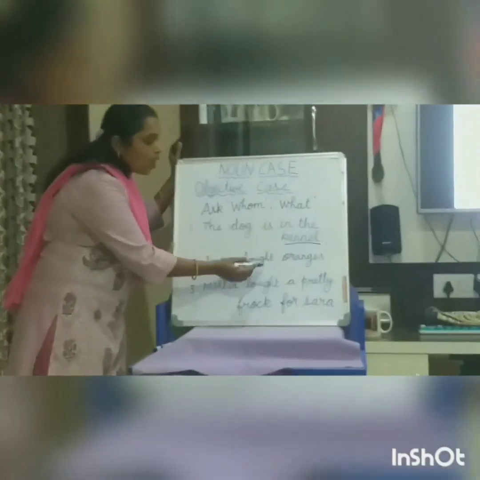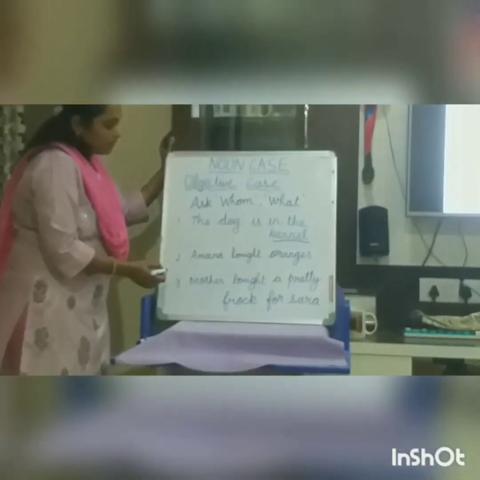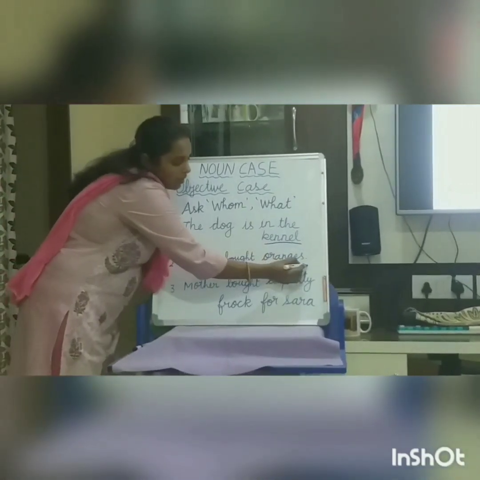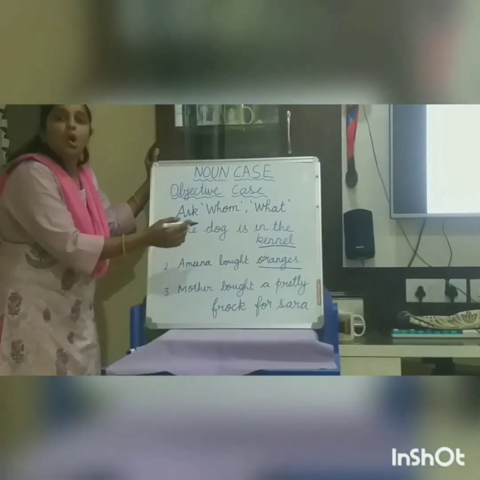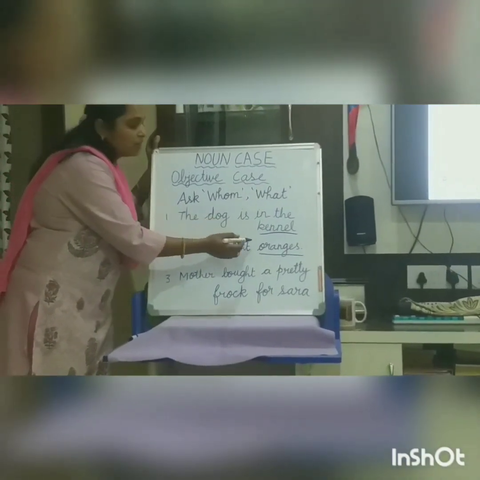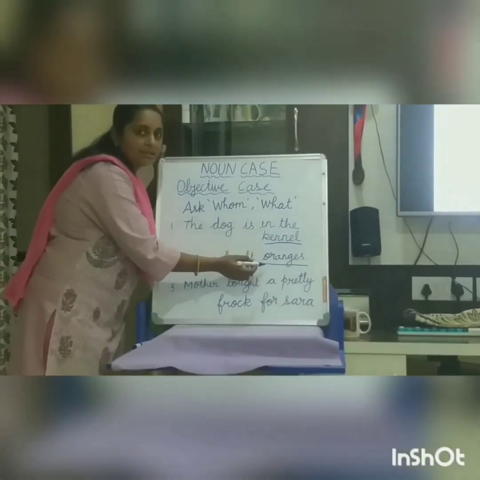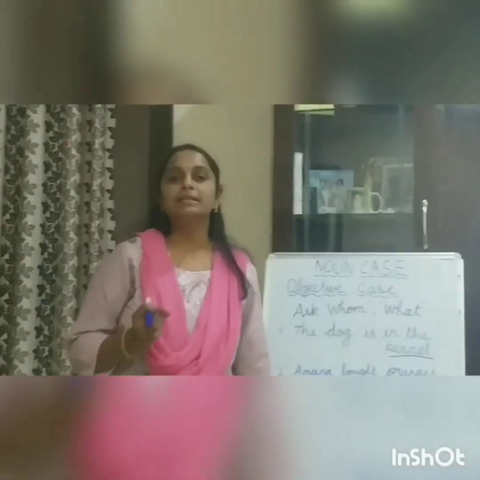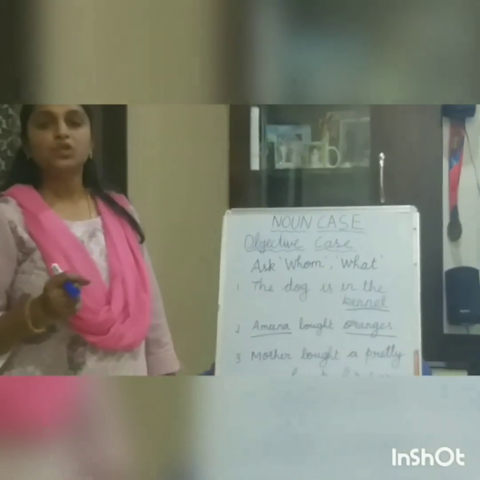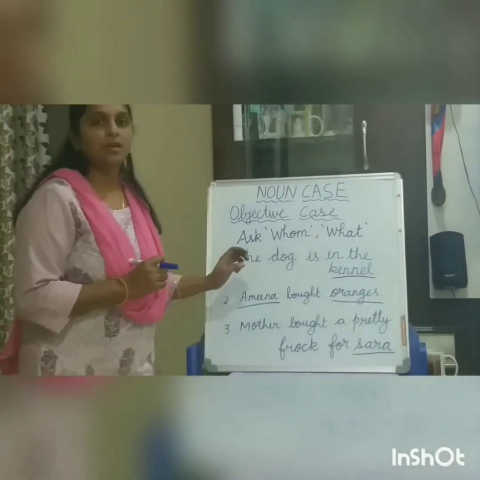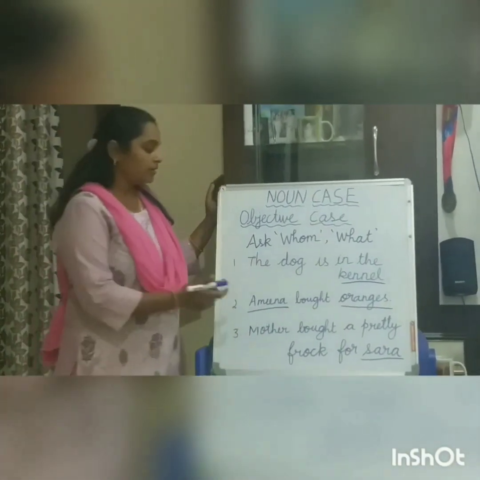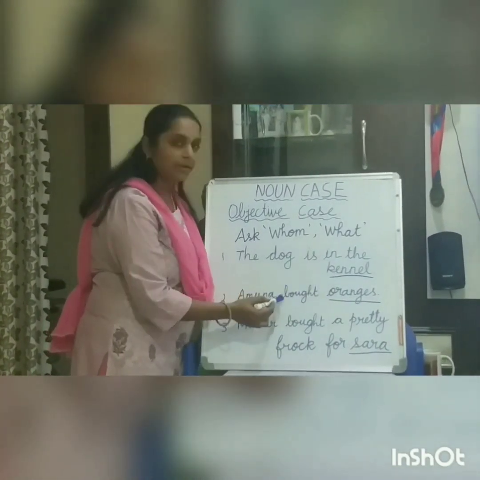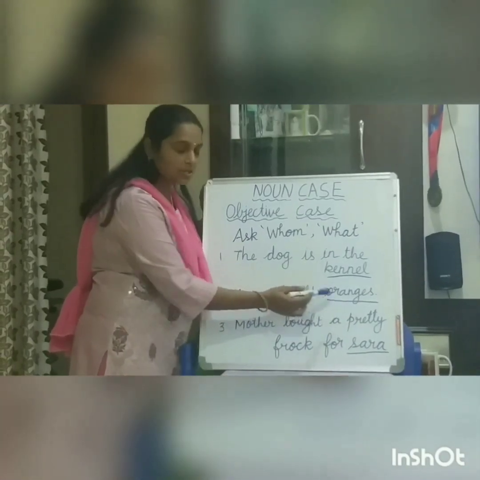Now Amina bought oranges. Here Amina bought what? What did she buy? She bought oranges. So that is object. Oranges takes the position of object in this sentence. So it is in objective case. The easy tip to identify subjective case and objective case in the sentence. When you look into the second sentence, there is a verb in between subject and object.